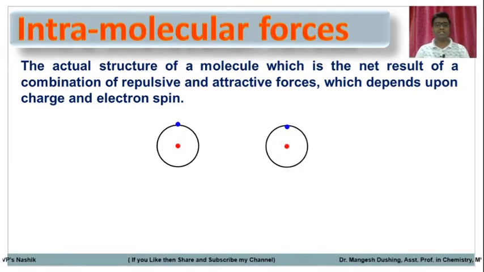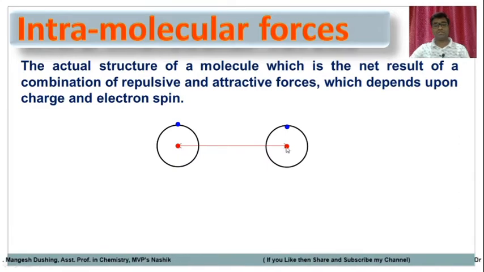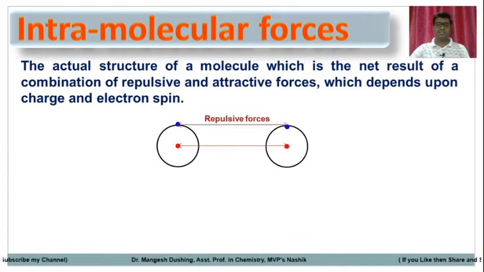Within the molecules there are some bonds. Suppose these are the two atoms, and some bond is present between these atoms. For example, this is the nucleus of this atom and this is the nucleus of this atom, while these are the electrons revolving around them. The nucleus is positively charged because it contains protons. Both atoms have a nucleus, so there will be positive charge repulsion. Similarly, these electrons are negatively charged, so there is also repulsion between similar charges. These are called repulsive forces.